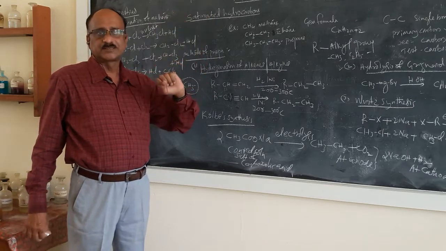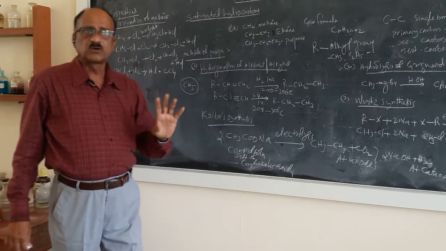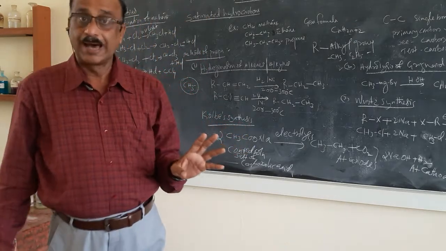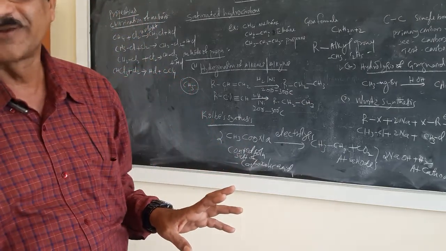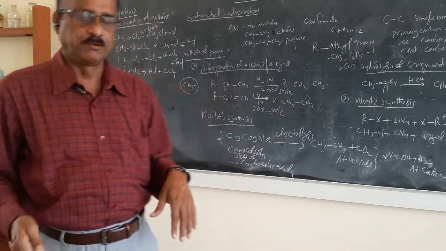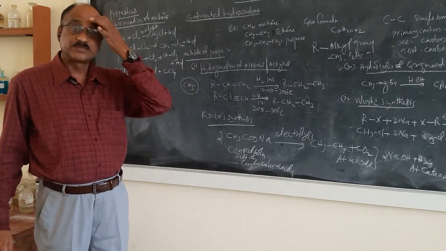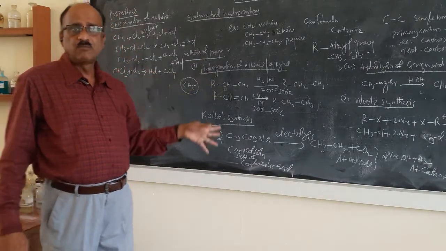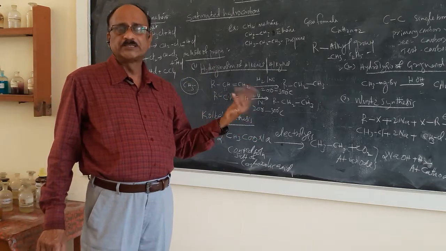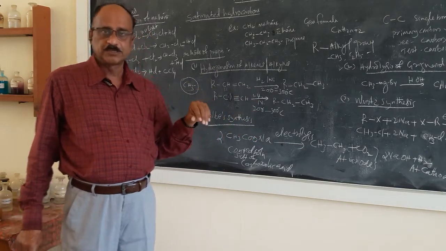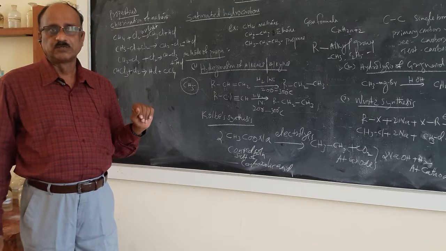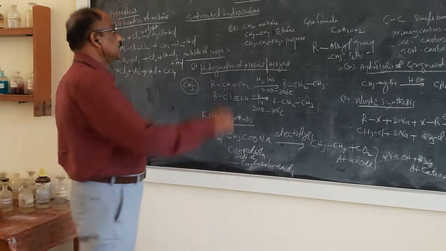Most of the other reactions are not shown by alkanes. But alkenes are different because they contain the double bond. Therefore, they will show addition and such reactions. Alkanes don't show addition reactions or any other reactions. Only substitution reactions they will show. What are substitution reactions?